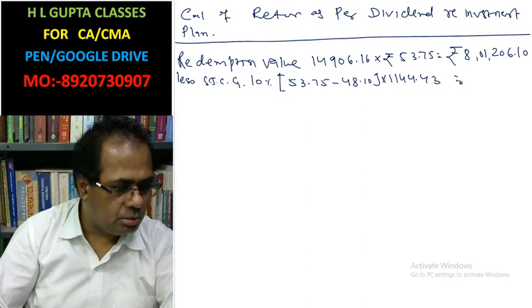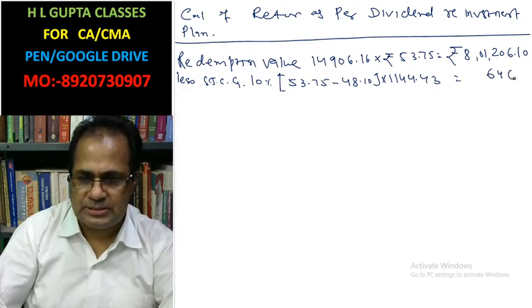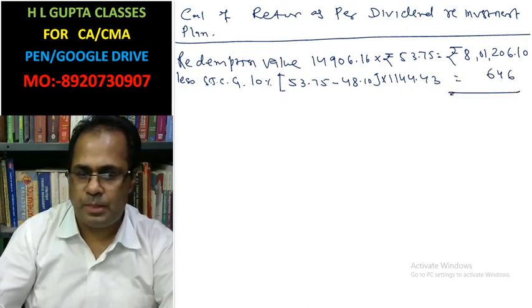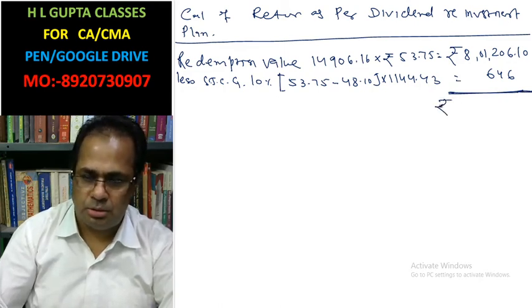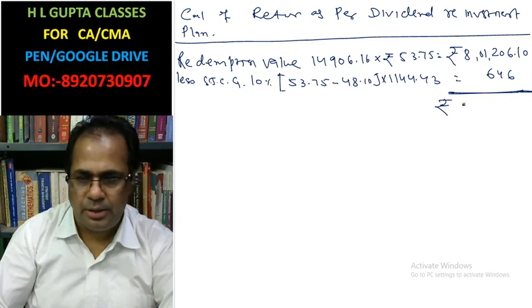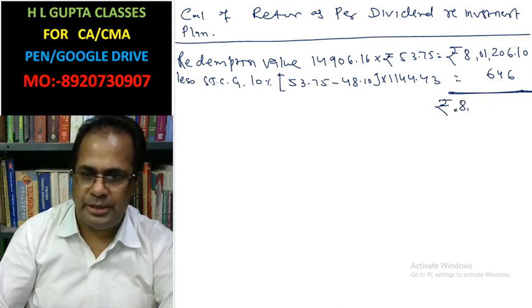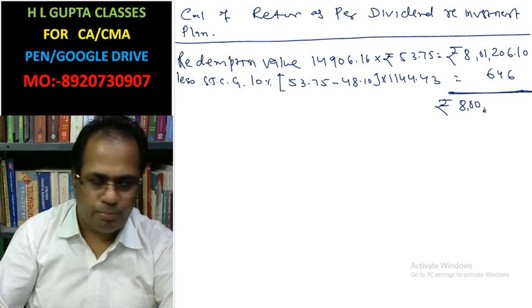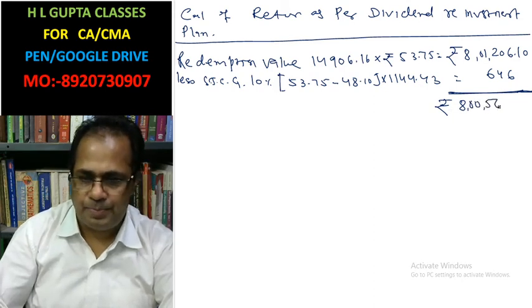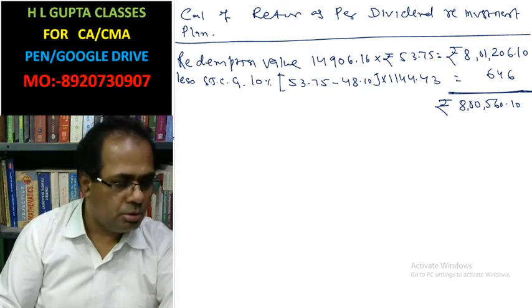114.43 times 646 is rupees 8 lakh 560.10.